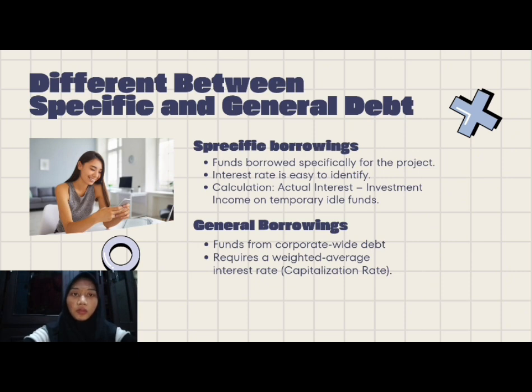General borrowings are funds from corporate-wide debt. In this case, we use the weighted average interest rate, also called the capitalization rate. So the main difference is whether the loan is directly tied to the project or comes from general company financing.